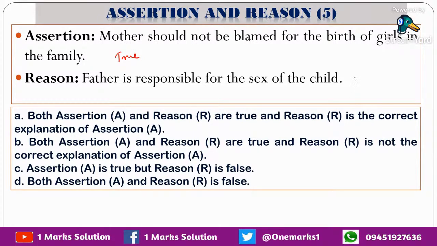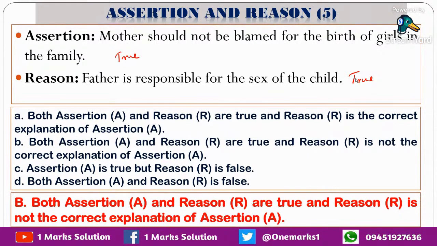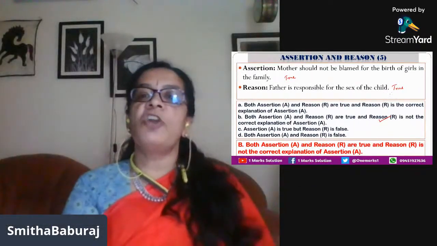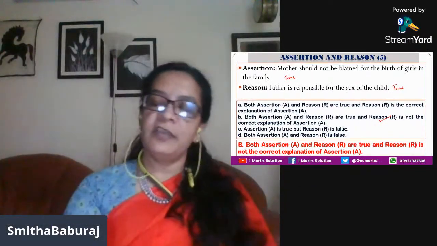Father is responsible for the sex of the child because it is male heterogamety. The male parent, the father, produces two types of gametes, and it is the type of sperm which fertilizes the egg that determines the sex. So that is also correct. But is the second statement a correct explanation for the first one? No, that is not. So which is the answer? Answer is B. That is, assertion is correct, reason is also correct, but the reason is not explaining why the first one is correct.